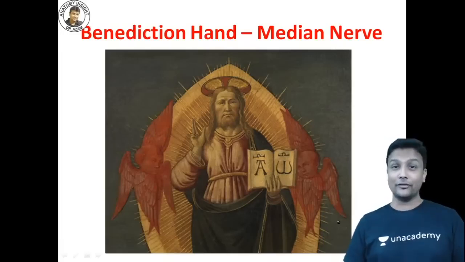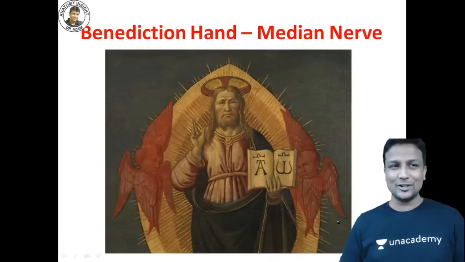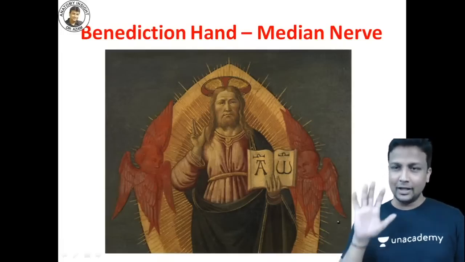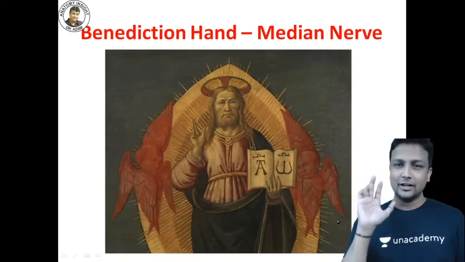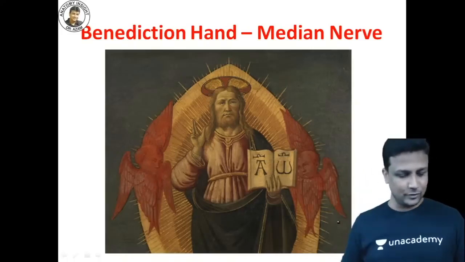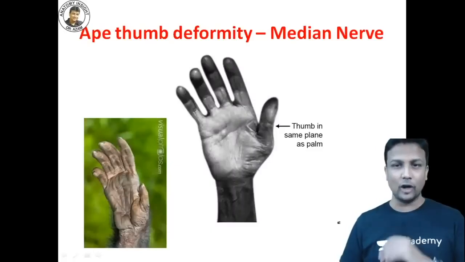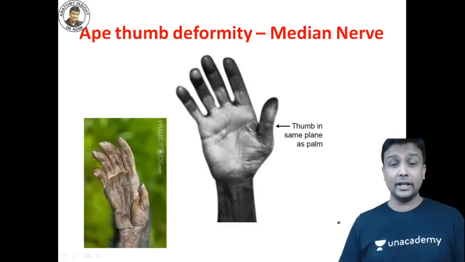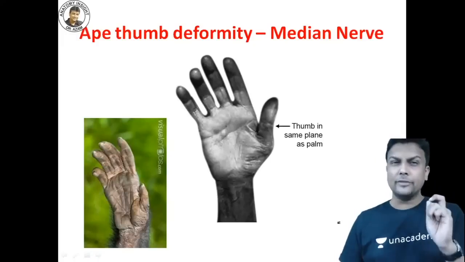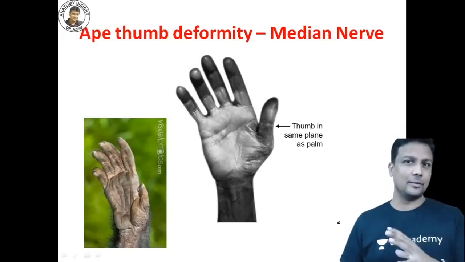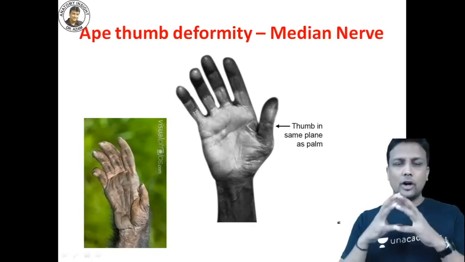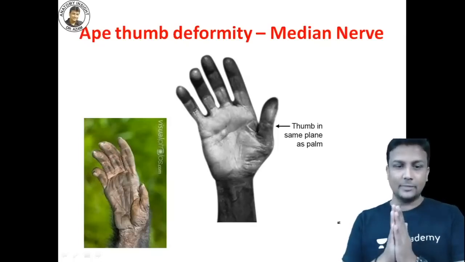I think you have been to church. I have been to the church a lot of times in my life. In the church, the priest over there, the Pope, yes, benediction. So hand of benediction like this. Which nerve is involved, guys? That is your median nerve. And finally, the ape thumb. Ape thumb deformity is one of the hot favorite questions in your MCA exam, guys.